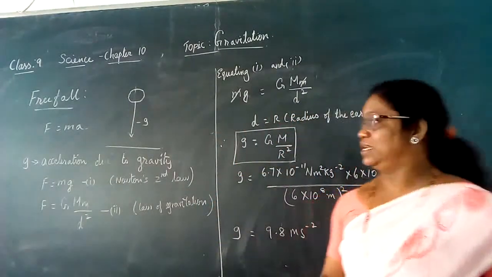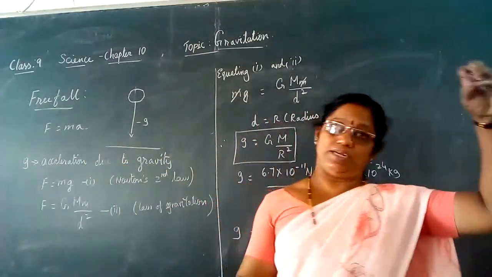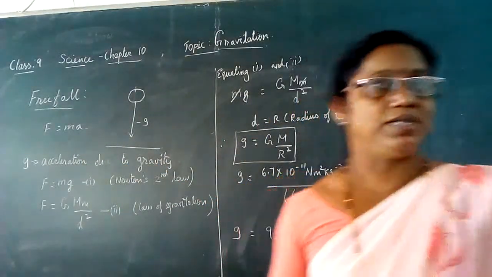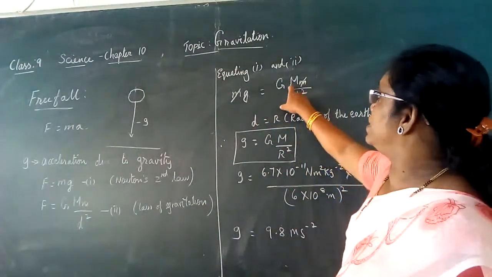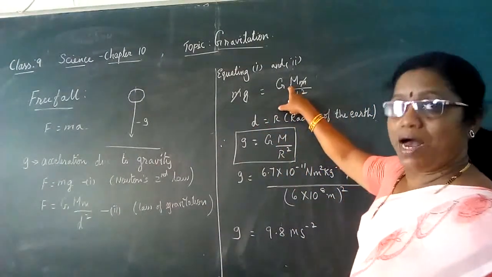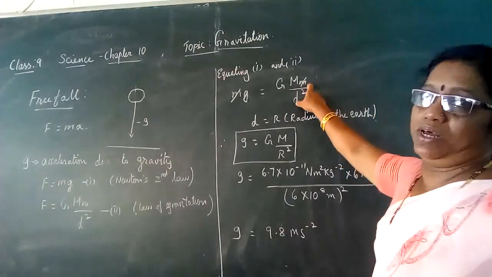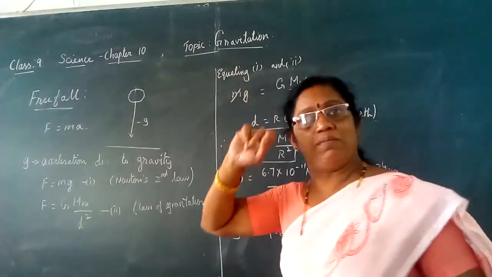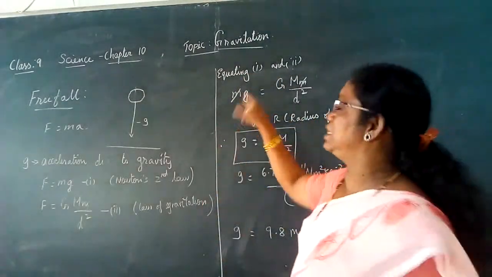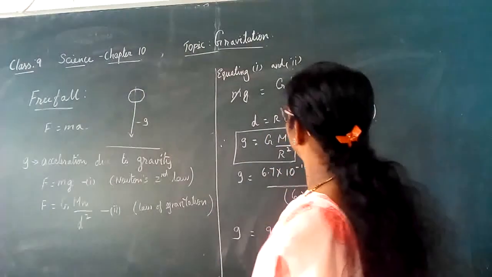Here, this is the surface of the earth, and the object is moving towards the surface of the earth. M is taken as the mass of the earth and small m is the mass of the object. Even here, small m is the mass of the object. Hence, we are going to cancel.